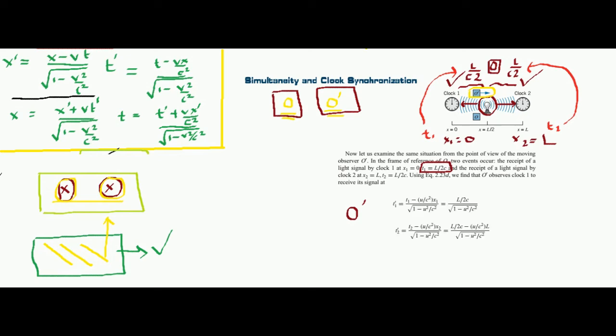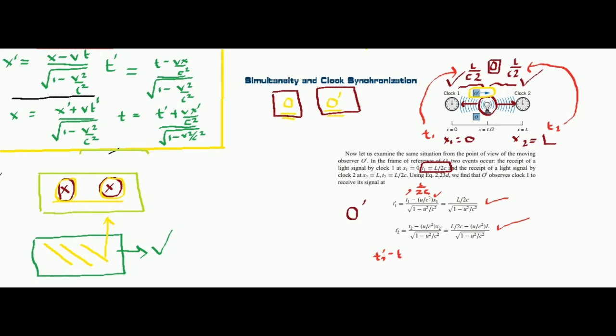I've written t1 dash and t2 dash. You see, for t1 dash, x1 is 0, and t1 in the O frame was L by 2c. Combining this, I get my t1 dash. Similarly, I find my t2 dash. So what happens when I subtract them?